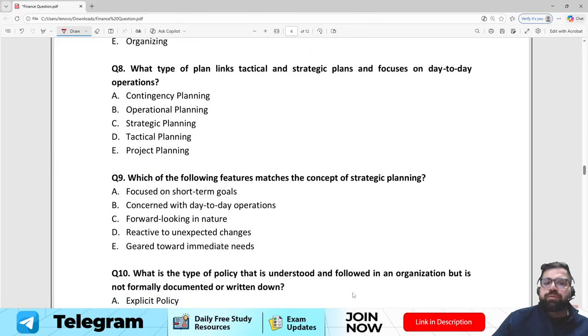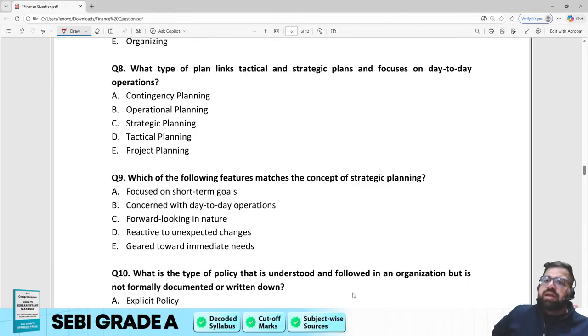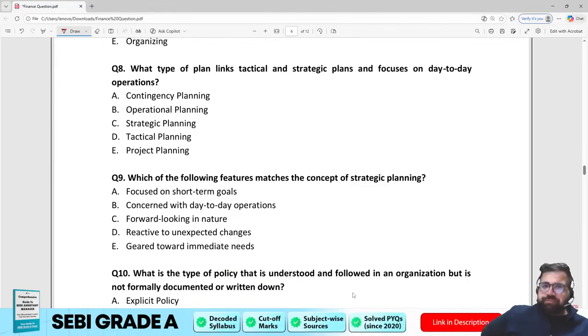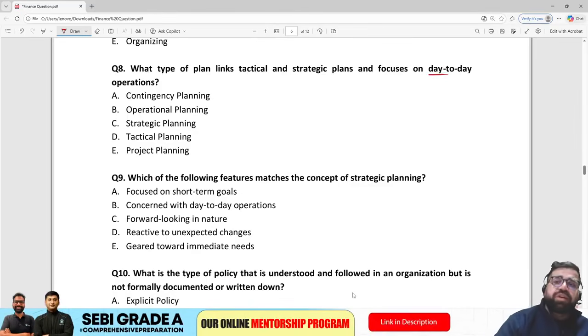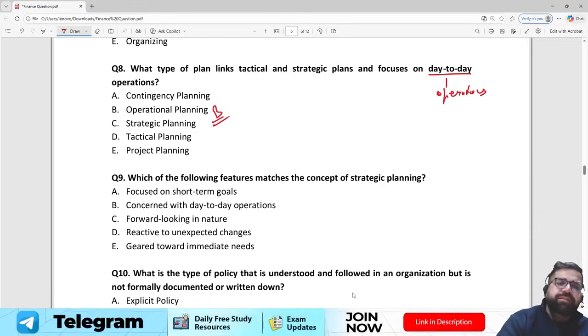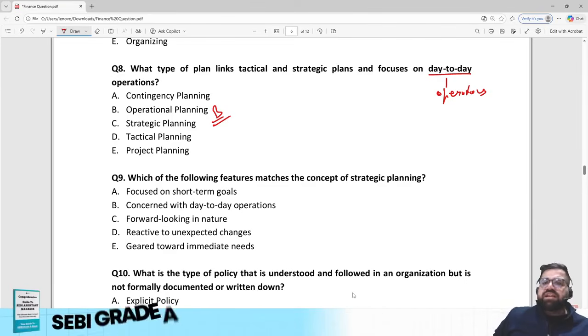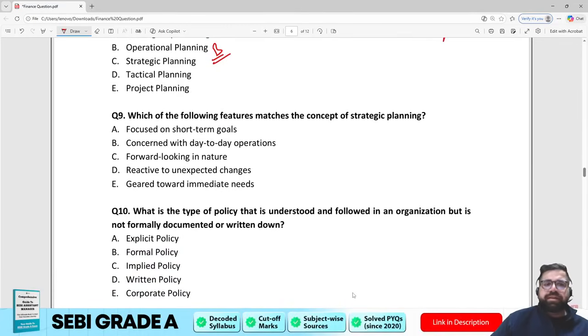So till question number 7 of management, everything looks easy to me. Nothing confusing as for now because everything is coming directly from the concepts. Next, 8. What type of plan links tactical and strategic plans and focuses on day-to-day operations? Tactical and strategic plans and focus on day-to-day. For day-to-day, the only plan is operational. So this becomes your keyword and your answer will become option number B. Why? Because operational plans are based on day-to-day operation only, and they will definitely link your tactical and strategic plans so that the implementation can be smooth. So my correct answer will be option number B.